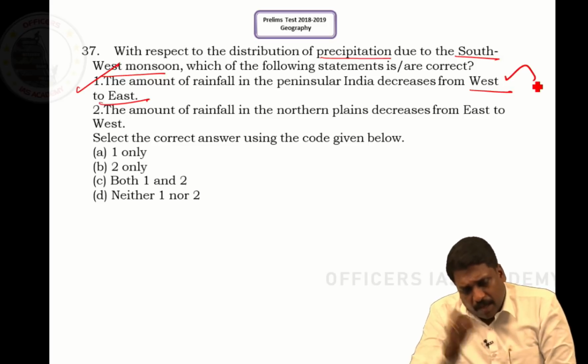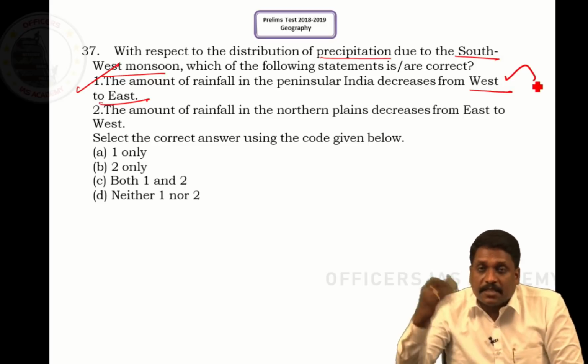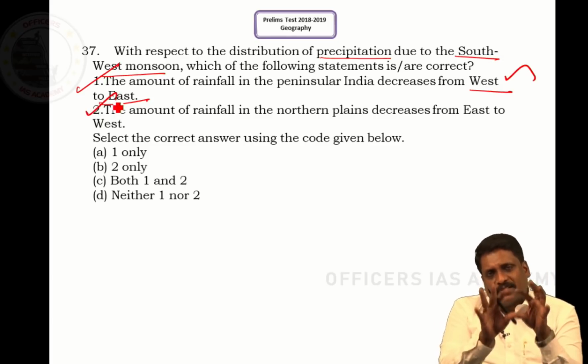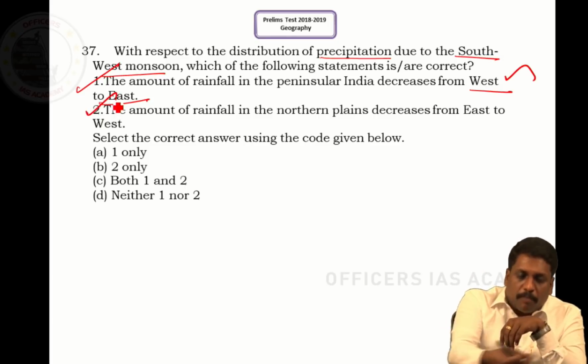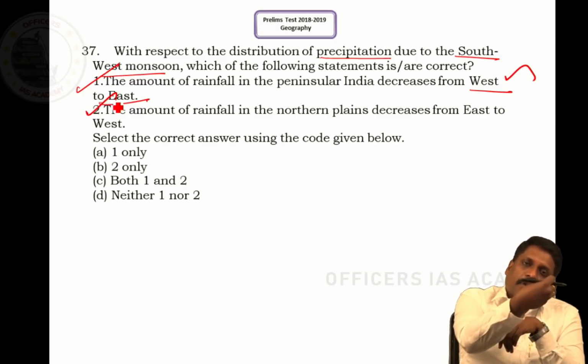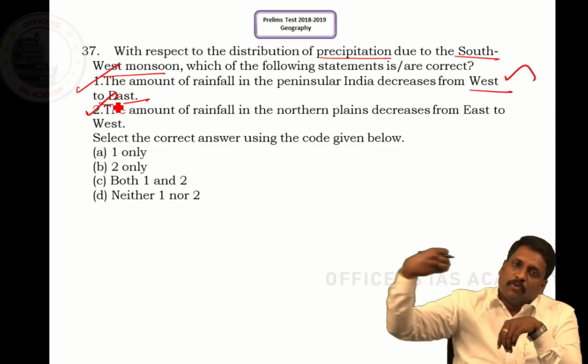Statement 2 says the amount of rainfall in northern plains decreases from east to west. Again, the statement is right because when I talk about northern plains in general, the Bay of Bengal branch enters the northern plains almost via West Bengal and Orissa and flows towards the west.